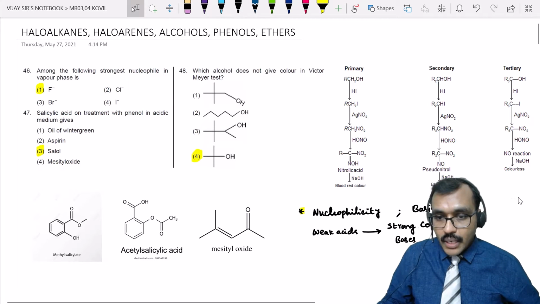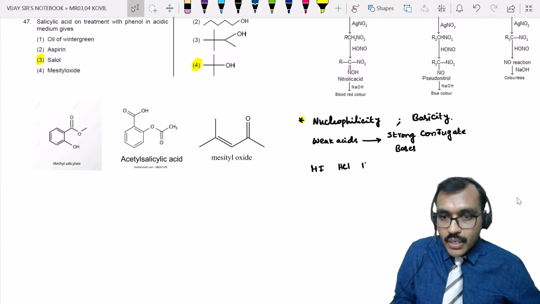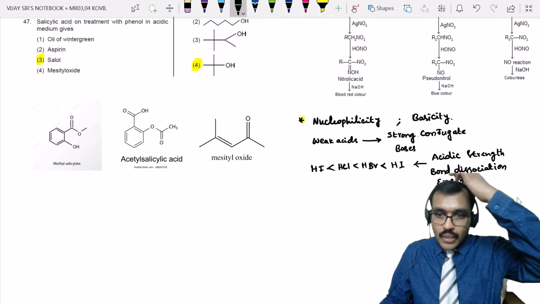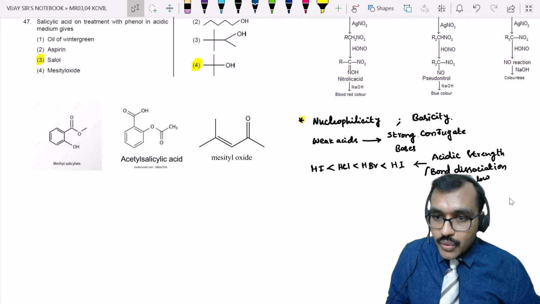If you take acids like HF, HCl, HBr, HI, among them HI is a strong acid. The reason for this is bond dissociation energy. So due to low bond dissociation energy, HA becomes a strong acid.